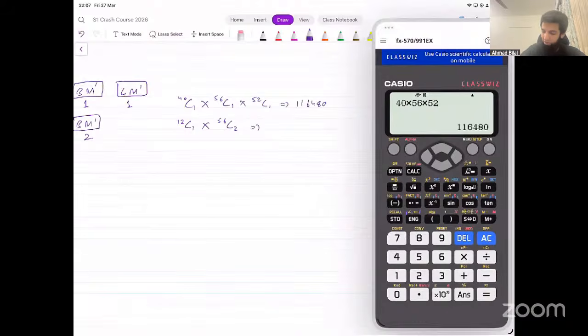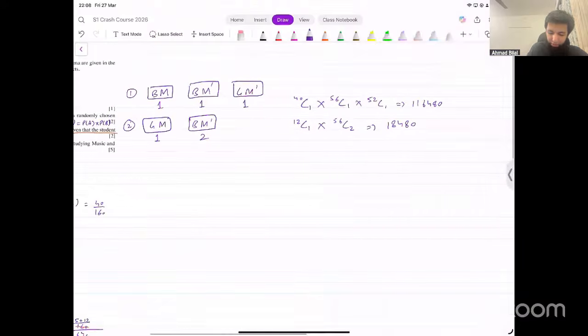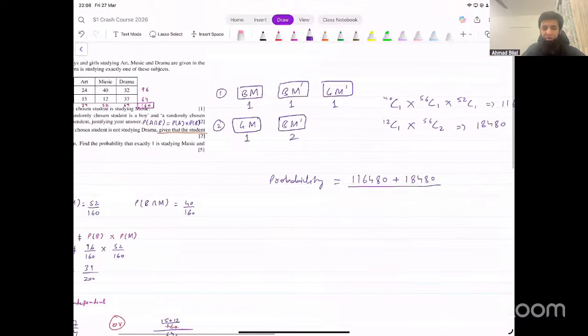The second one is going to be 12 times 56C2, and that is 18,480. Now, what's the probability going to be then? The probability is going to be the favorable combinations, which are 116480 plus 18480 divided by the total number of possible combinations.